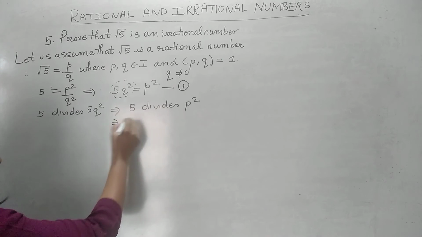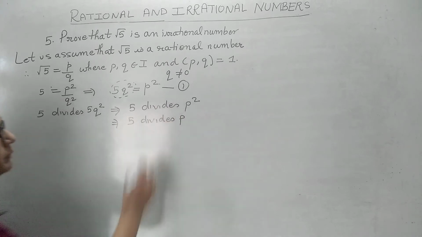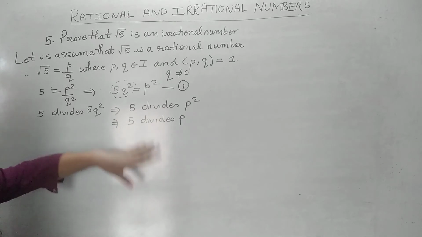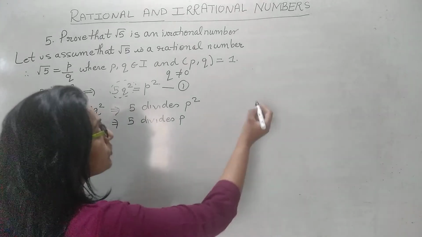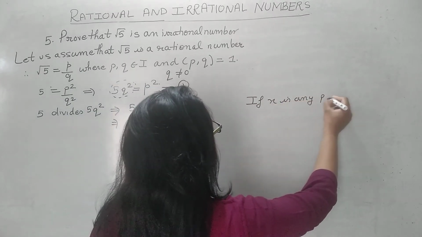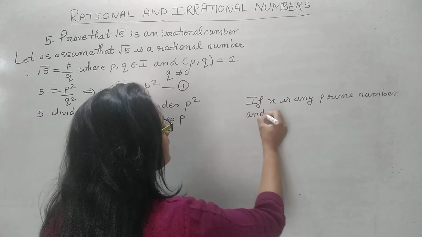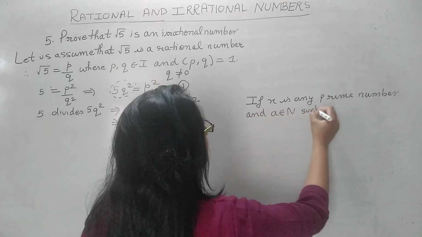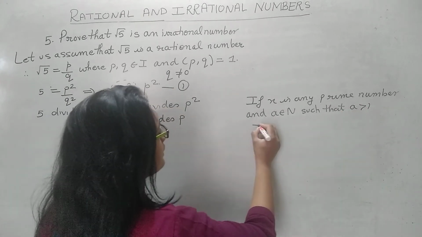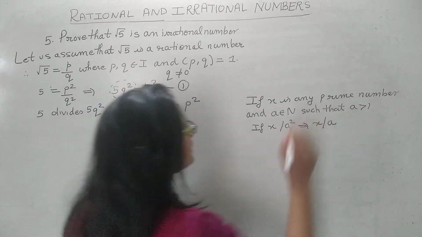Now here we will use the result that if 5 divides p square, then 5 divides p. Which result did we use here? There is no need to write it in the answer, but you can use it. That is, if x is any prime number and a is any natural number which is greater than 1, if x divides a square, that means x divides a.